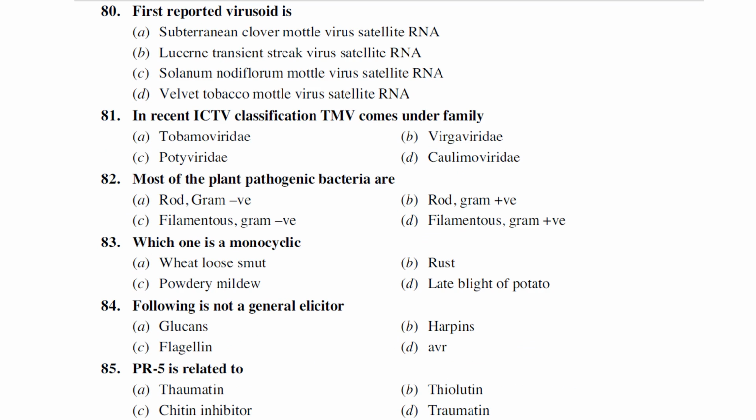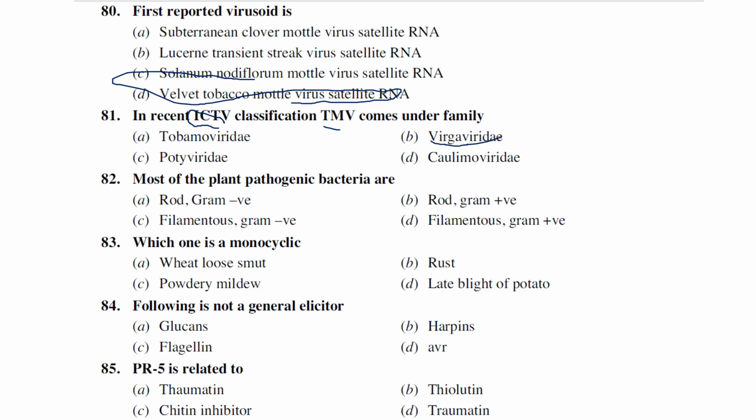First reported virusoid. Which of the following is a first reported virusoid? Subterranean clover, Lucerne, Solanum nodiflorum, Velvet. Yes, the first reported virusoid is Velvet tobacco mottle virus. It's not a viroid, it's a virusoid. They're asking Velvet tobacco mottle virusoid. Okay. In the recent ICTV classification, International Committee on Taxonomy of Viruses, TMV, tobacco mosaic virus, actually belongs to the order. So before it was Tobamoviridae, now it has changed to Virgaviridae in the recent classification.